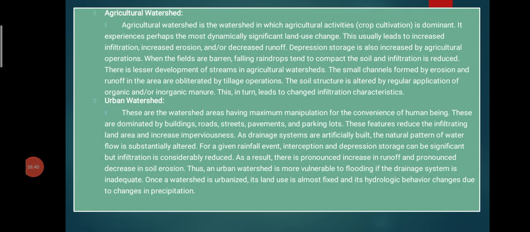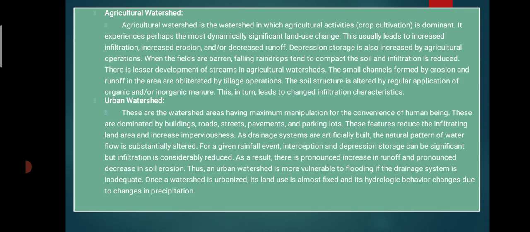Let's say agriculture. You should know what is meant by agriculture and which land can be used for it, like our rice fields. In an agriculture watershed, agricultural activity is dominant. It experiences perhaps the most dynamic and significant land use change.